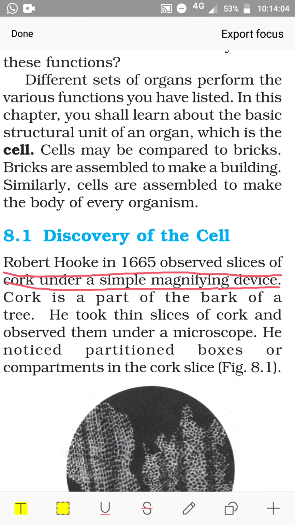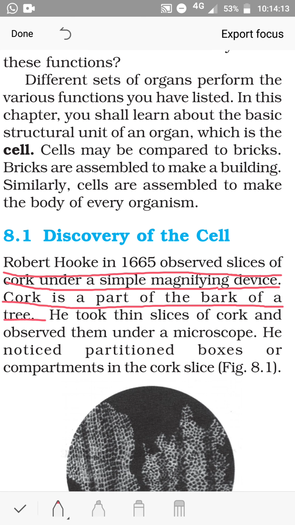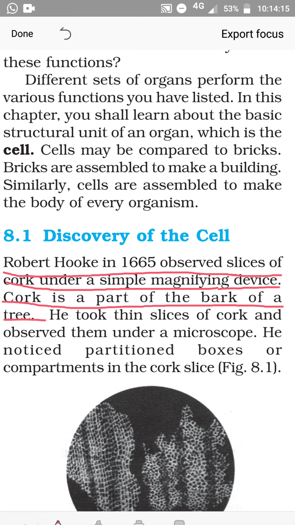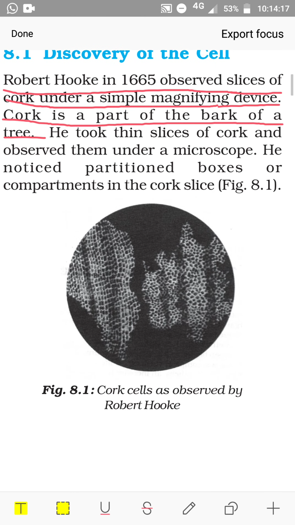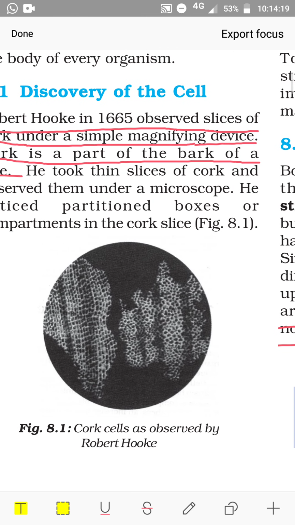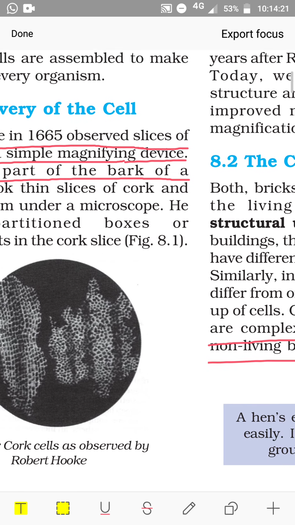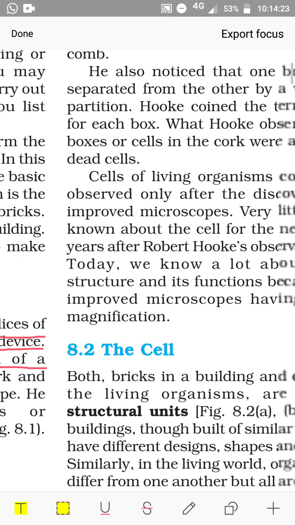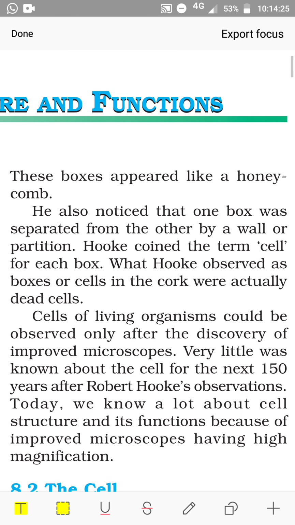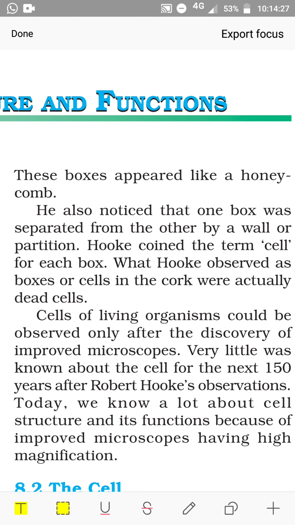Cork is a part of the bark of a tree. He observed partition boxes or compartments in the cork slice. He also noticed that each box was separated from the other by a wall or partition.